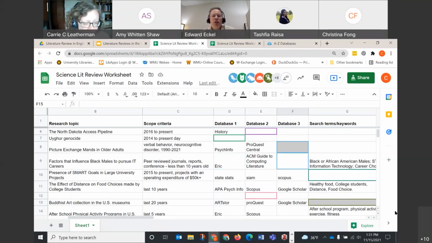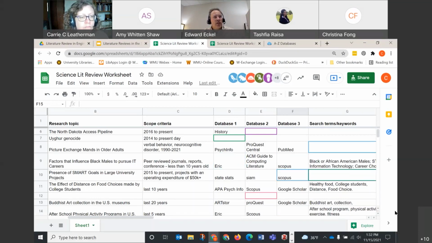So Gavin, what you're doing right here, right now was just trying to find potential databases that would be relevant places to search for your research topic area. So if you're doing the Uyghur genocide, trying to find a database that would be relevant for that.